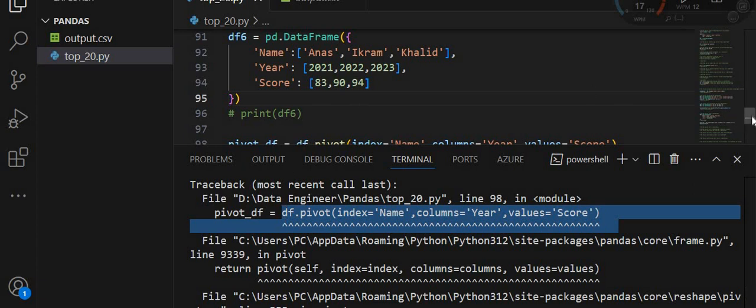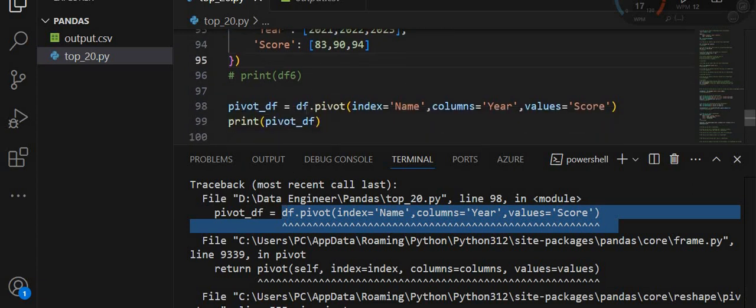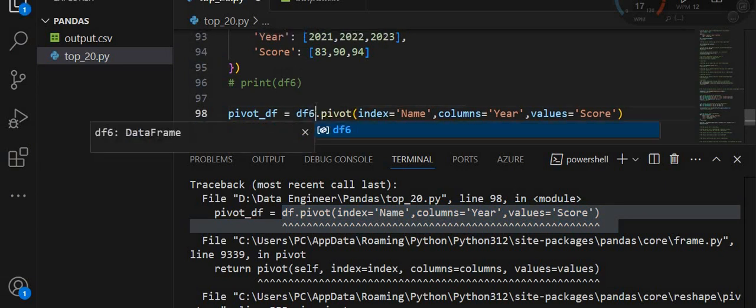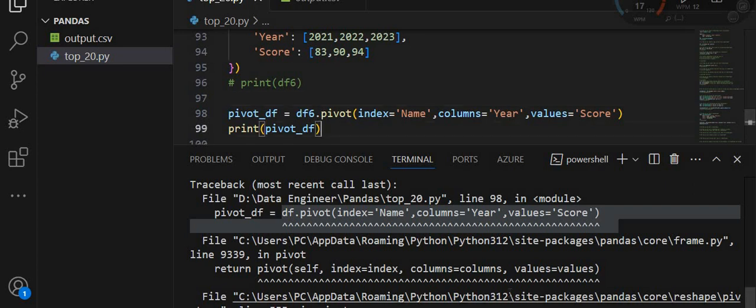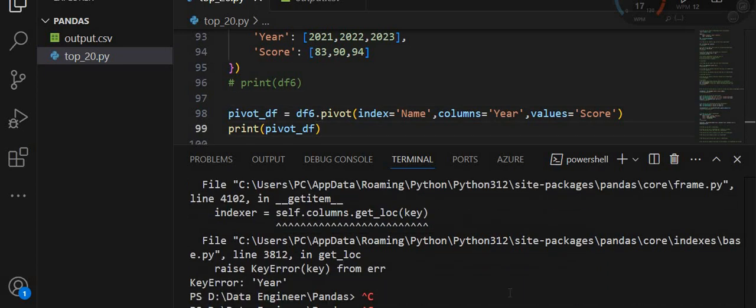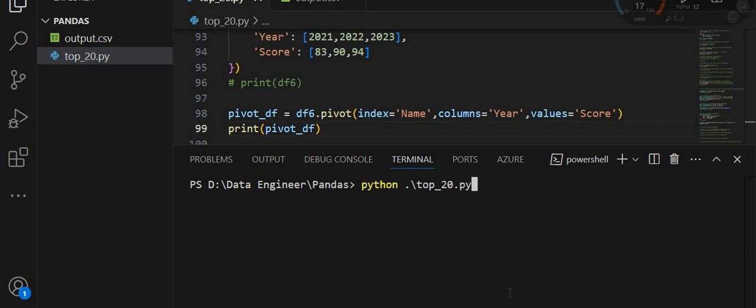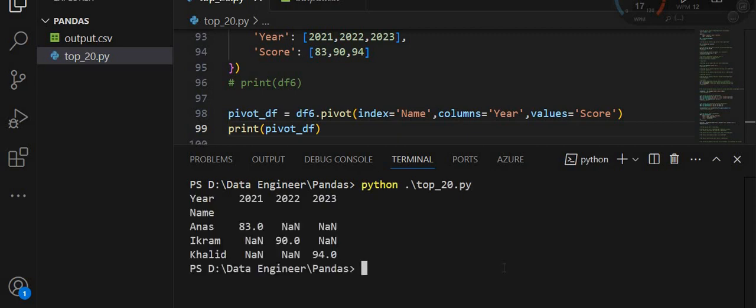Why am I getting this? Because my data frame name is df6. So I have to apply this pivot method on df6, and if I run this, clear my terminal, and run this again, you see I am getting the new table structure.